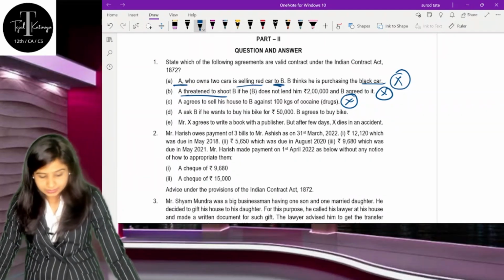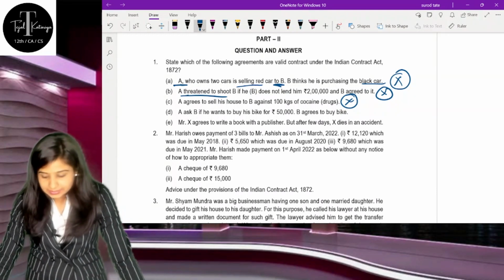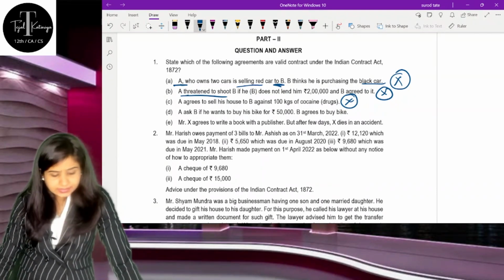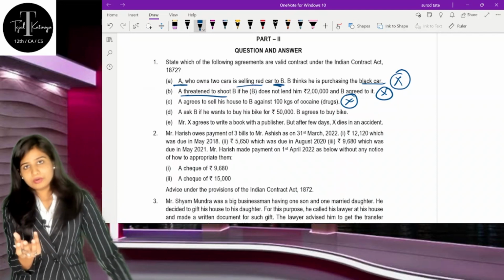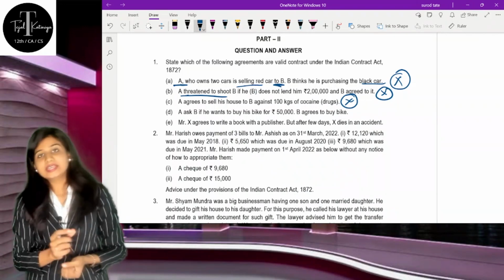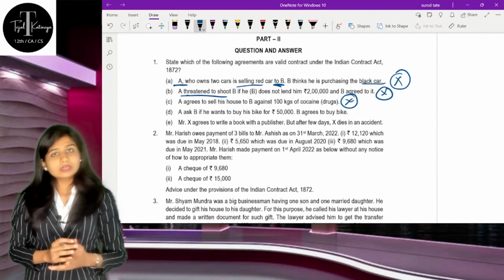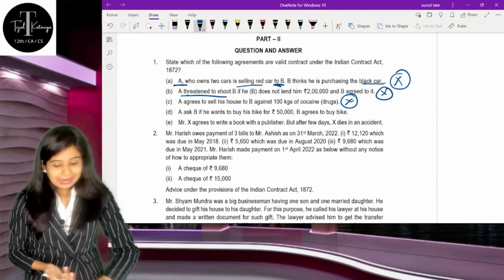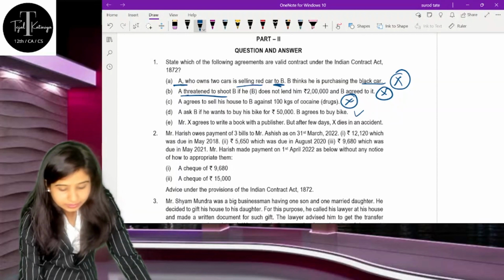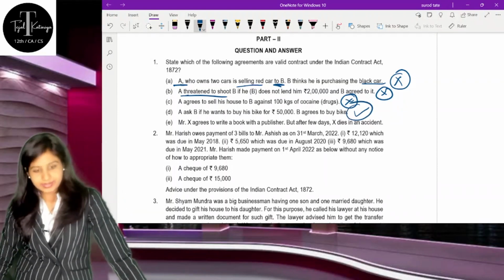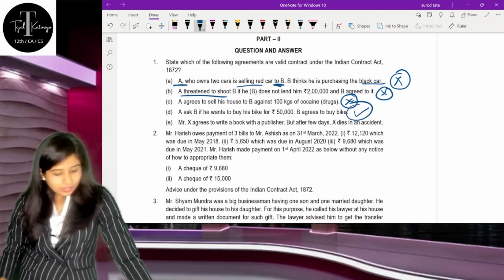Next, A asks B if he wants to buy his bike for 50,000 and B agrees to buy that bike. So here A is asking and B is saying yes. So A has given the offer, B is giving the acceptance. There is a consideration. It is adequate or not doesn't matter, but there is a consideration, and hence it is enforceable by law and it becomes a valid contract. So the agreement is a valid contract.